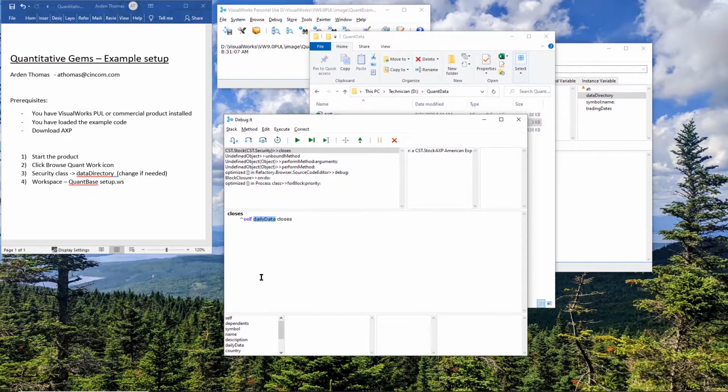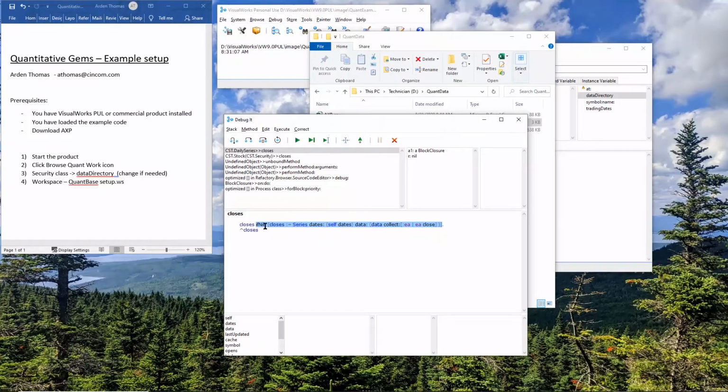Self daily data closes. We can actually improve that by saying this. If we want to cache it, it's actually not caching it, although it was designed to be cached. Return closes, which is an instance variable that I can find. I take that back. Daily data itself is caching them.